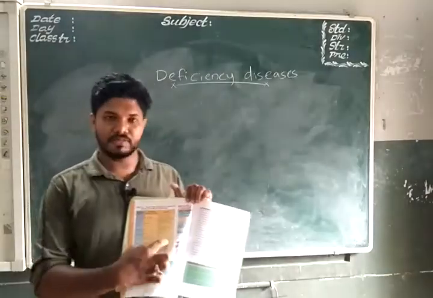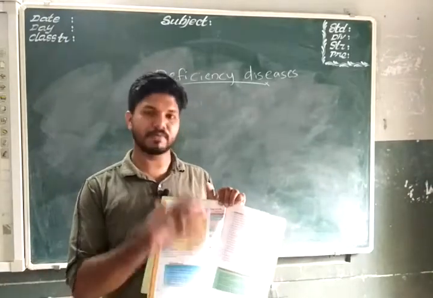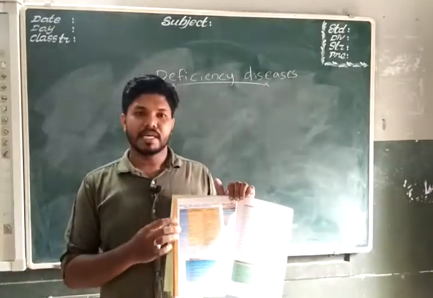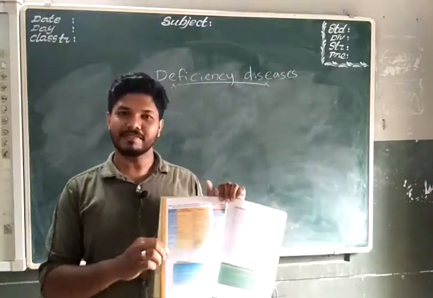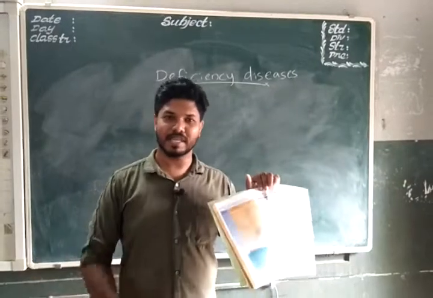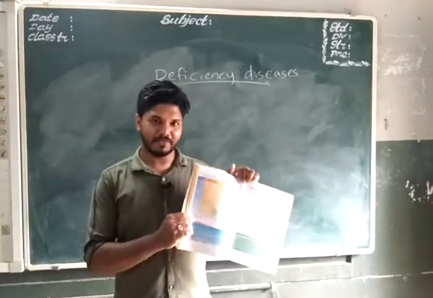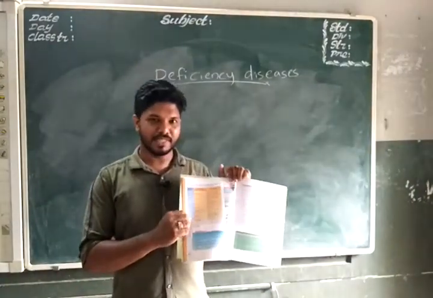So read this section very well. You can expect questions from this section. For example, the deficiency of vitamin A causes which disease? Such type of questions you can expect. You already studied this section in your 5th standard, I taught you the same thing in 5th standard too. So it will be very easy for you.